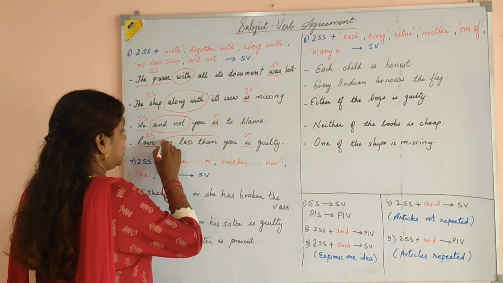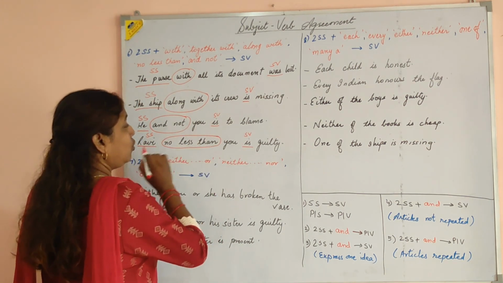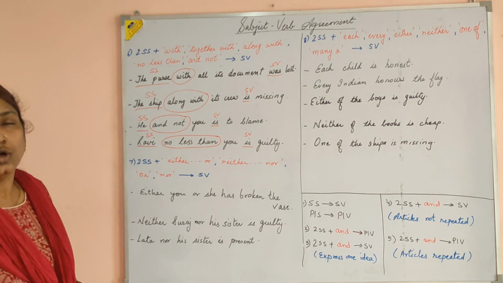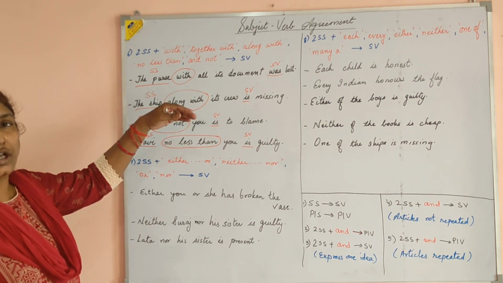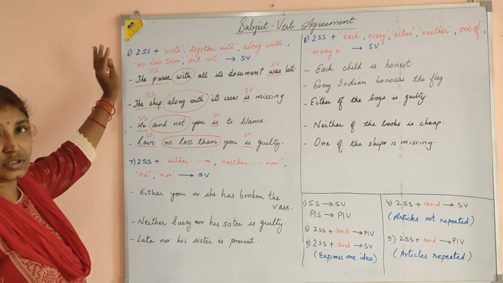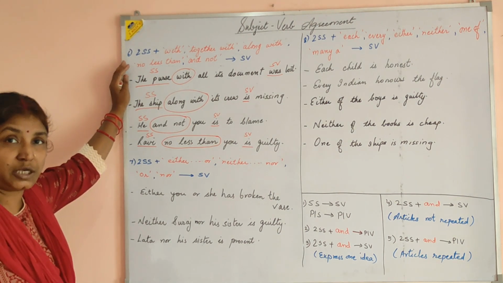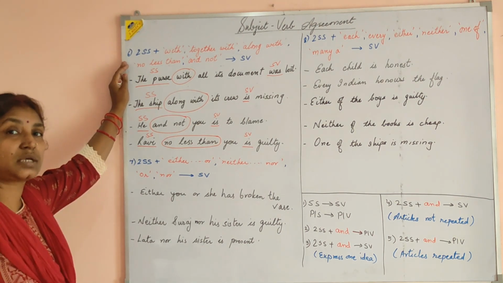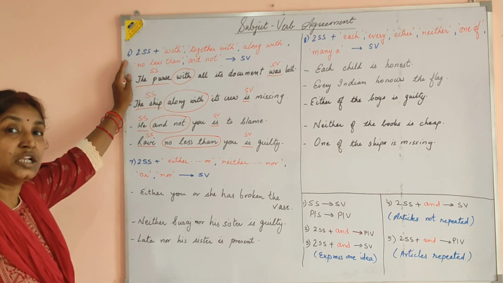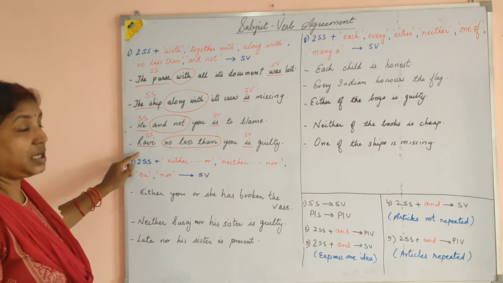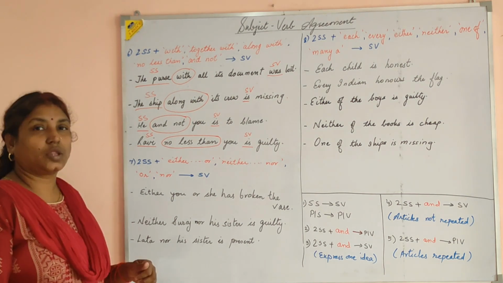Here also you can see they are joined by no less than. If you use such connectors, we talk about the first subject, the subject mentioned in the first place, and that is the main subject. Hence the verb takes the number of the subject present at the first place.